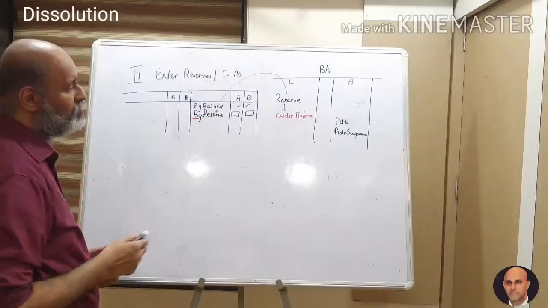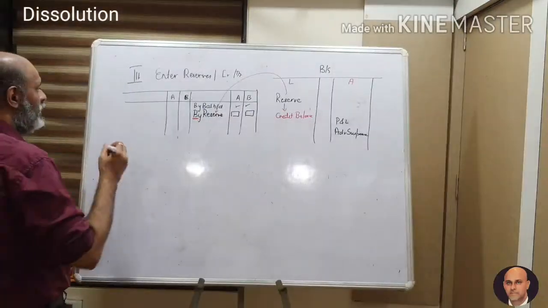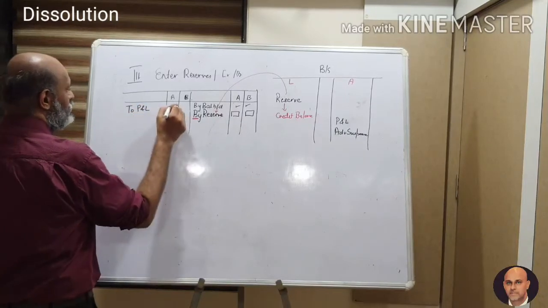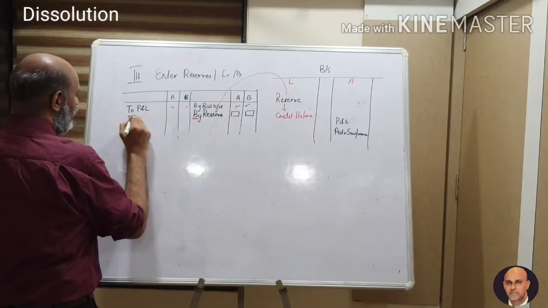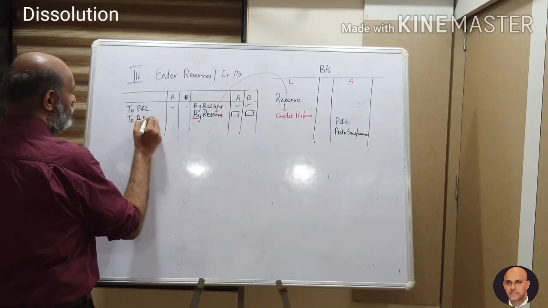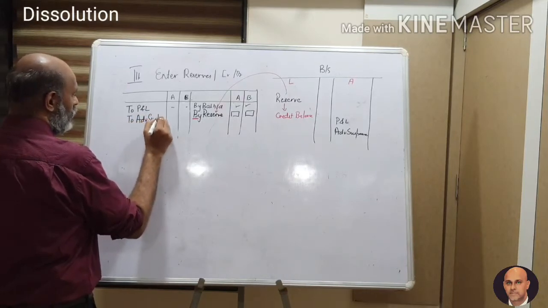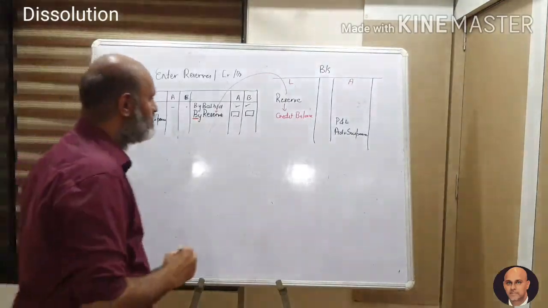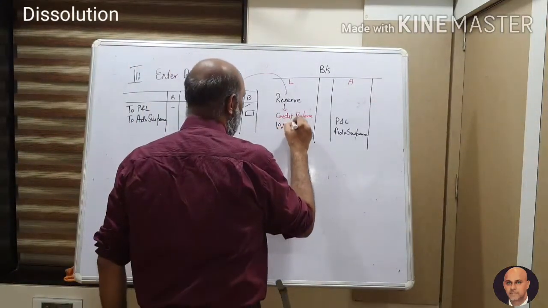Now, in the assets, we have got P&L. So your P&L has to be written here, to P&L, and distributed in whatever ratio. If there is advertisement suspense account, do the same. Besides this, you are only allowed to transfer the workman's compensation reserve.